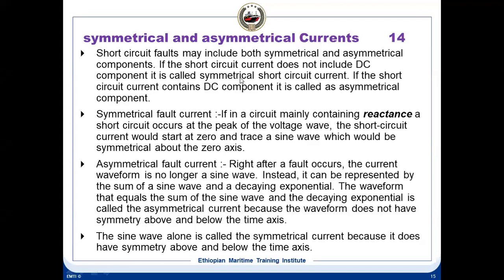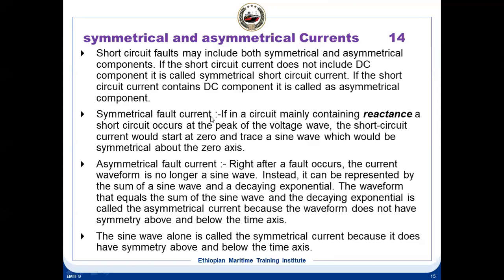You see, AC and DC current, what is the difference between AC and DC current? DC current is only in one direction. AC current means it's in both directions, positive and negative. So in any fault short circuit current, there can be a DC component also. If there is a DC component, we call it asymmetrical current, and if there is no DC component, we call it symmetrical.